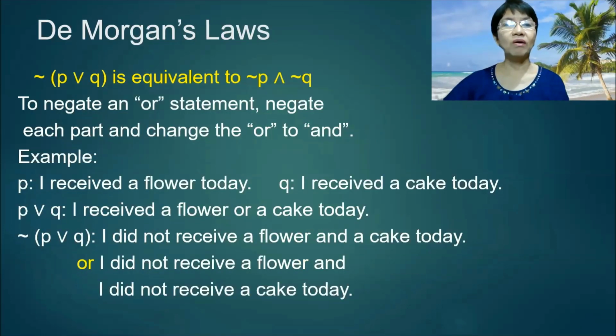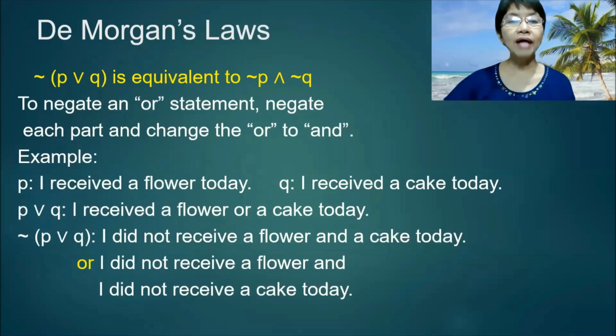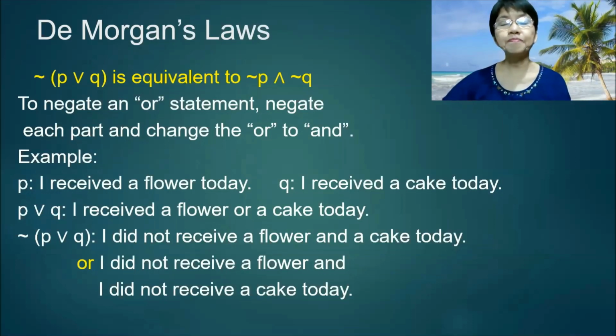De Morgan's laws. Not (P or Q) is equivalent to not P and not Q. To negate an "or" statement, negate each part and change the "or" to "and." Example. P, I received a flower today.